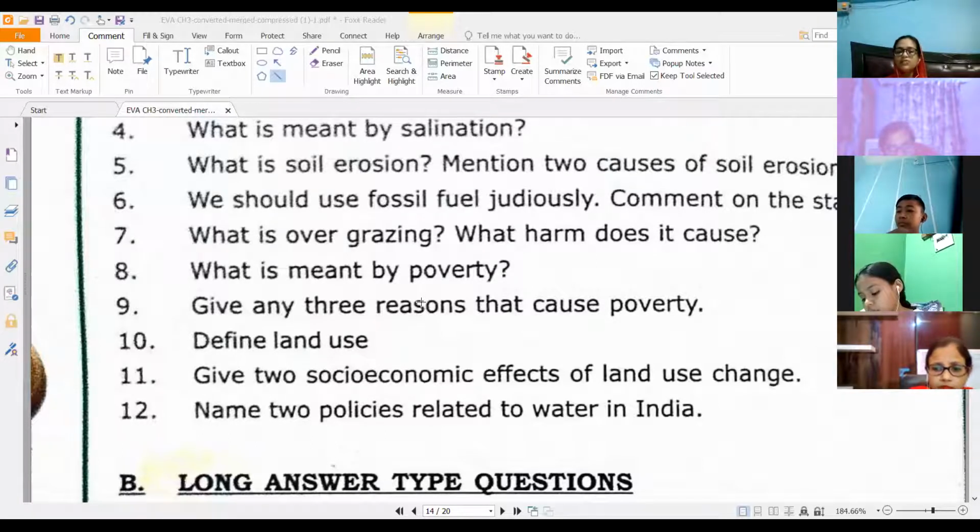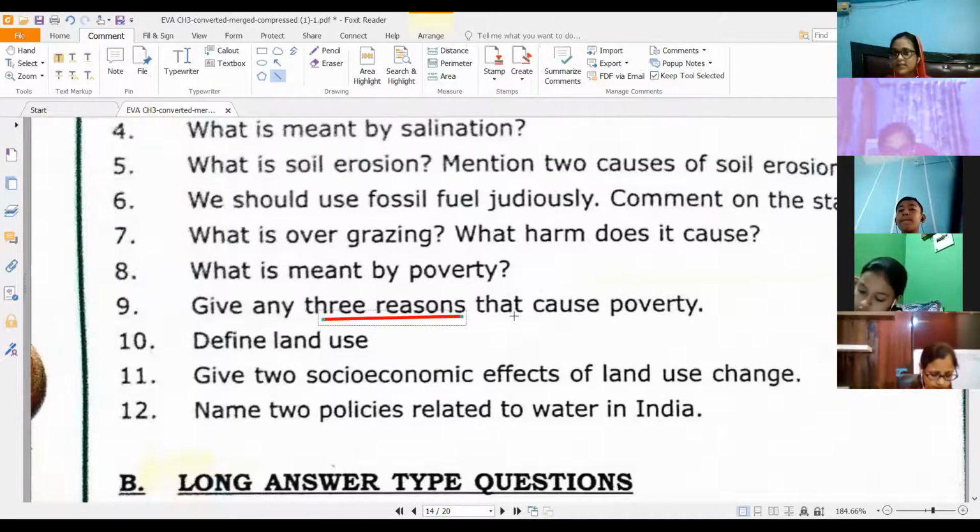Then name two policies related to water in India. You come to page 29 under inaction on part of the government. You have some of the policies listed over there. You can pick up any two. Because this is short type, you can write 3 to 4 lines and leave, right? While in some, like you have 3 reasons, obviously you will not just write one word for a reason and leave. You are going to write 2 lines per reason at least, right?